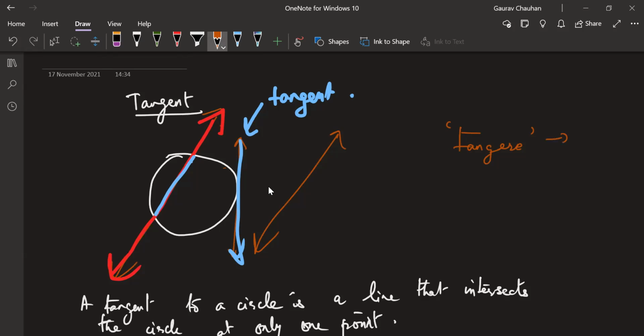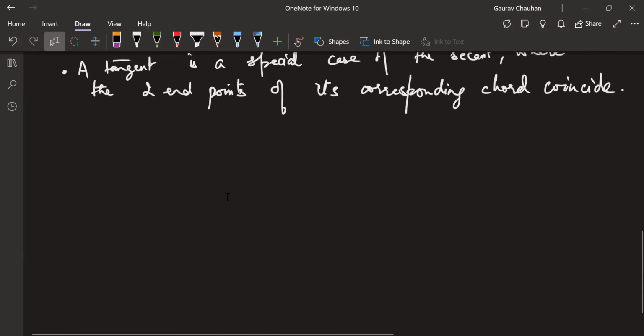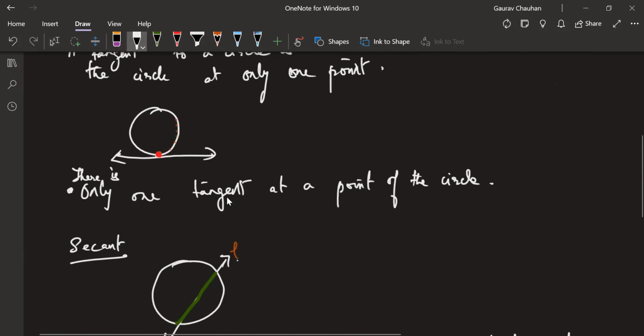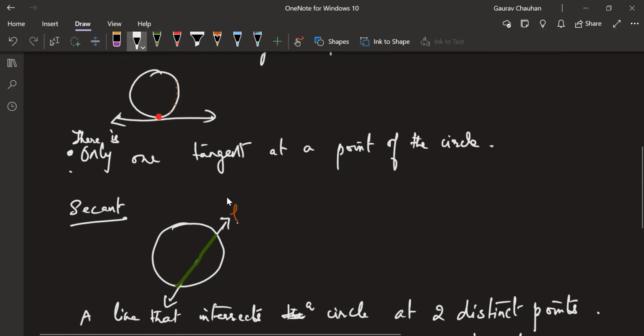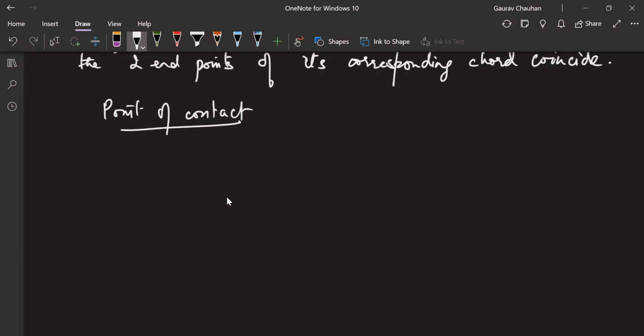The Latin word means to touch. Just something for people who are interested in GK. Coming back, the point of contact. This is for tangent only. In case of tangent, we will not say point of intersection. We will say point of contact, the common point of the tangent and the circle.